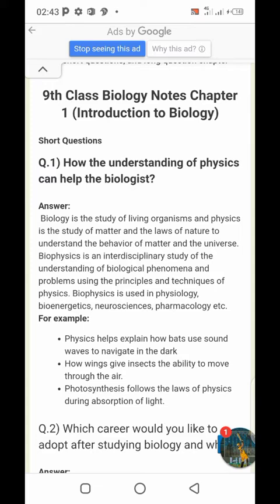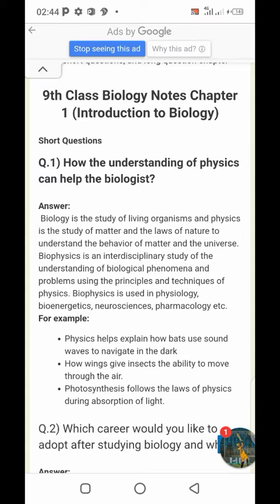As we know, physics is the study of matter and energy and their mutual relationship, while biology is the combination of two Greek words. Bio means life and logi means study. The study of life is called biology. So the question is how understanding of physics helps in biology.